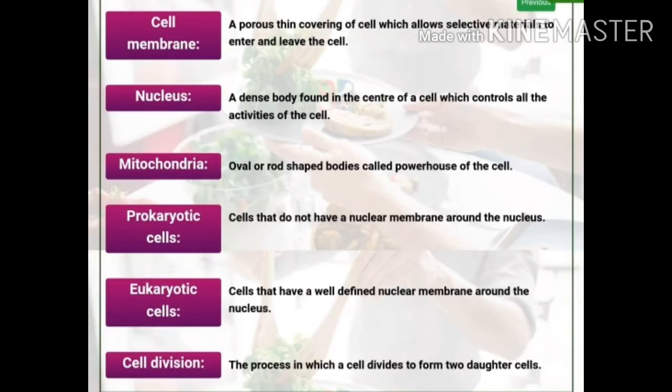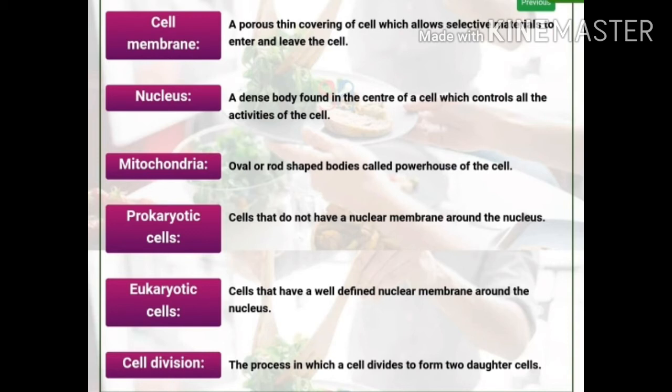Now, cell membrane. The cell membrane is the porous thin membrane of the cell which allows selected substances to enter and leave the cell. It is also called the plasma membrane and it is also called the selectively permeable membrane.